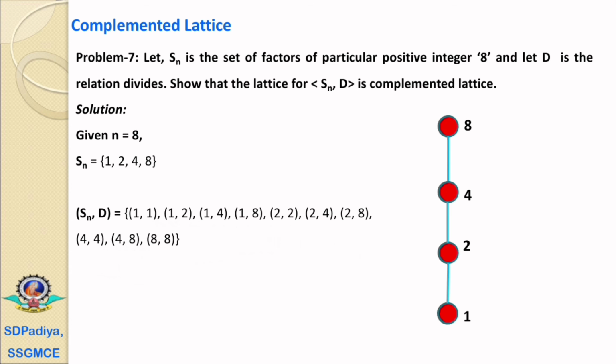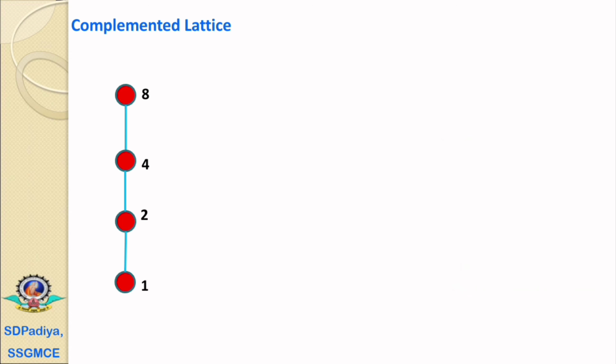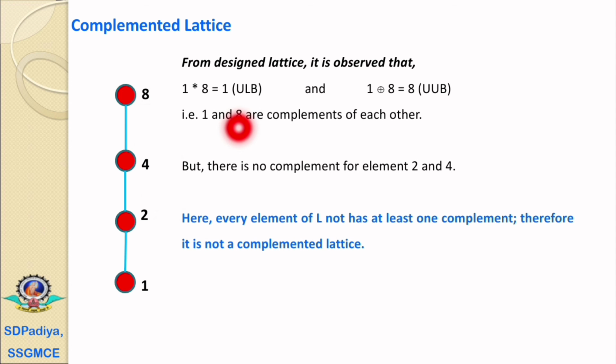We have already seen how to design this Hasse diagram. Now we'll try to find the complement elements. 1 is the universal lower bound and 8 is the universal upper bound. Therefore, directly we can say that 1 and 8 are the complements of each other. Here 1 meet 8 equals 1, that is the universal lower bound, and 1 join 8 equals 8, that is the universal upper bound. That is, 1 and 8 are the complements of each other.